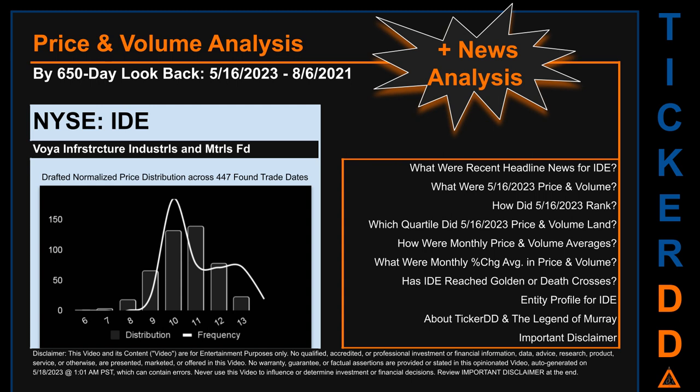The chart shown on this page is our initial attempt at studying the price for IDE after dynamically normalizing price distribution across those discovered trade dates. The bar chart is the generated distribution and the overlaid line graph, if it is generated, is the frequency of the prices on the x-axis. We will enhance this look-through as our AI model progresses in the next iteration. Remember that this is just a drafted, in progress, observational model to best fit abstracted third-party data into various opinionated views. Before we jump into price and volume analysis, let's look at recent headlines for IDE.